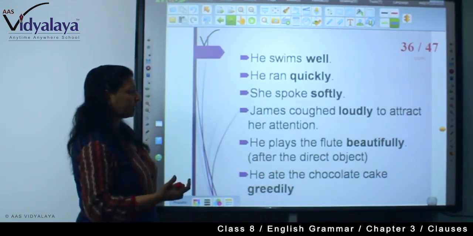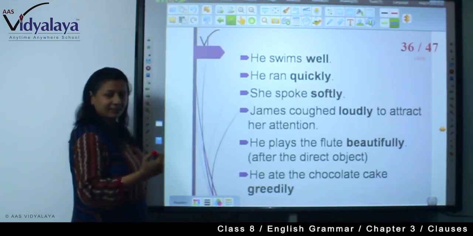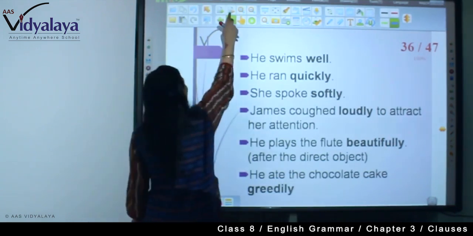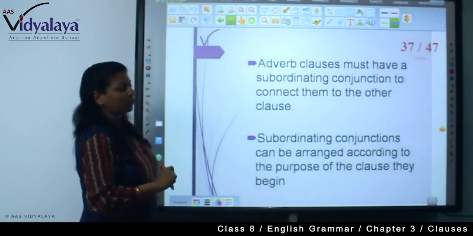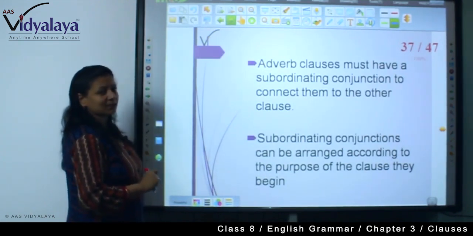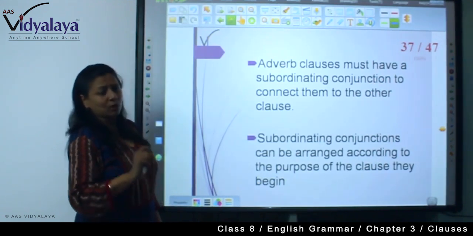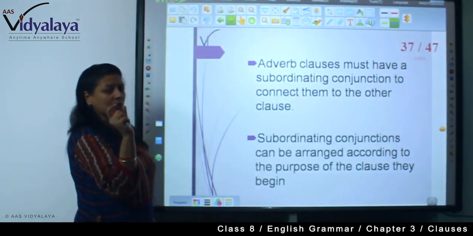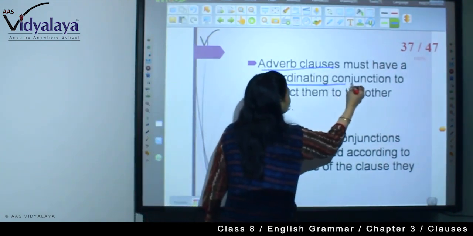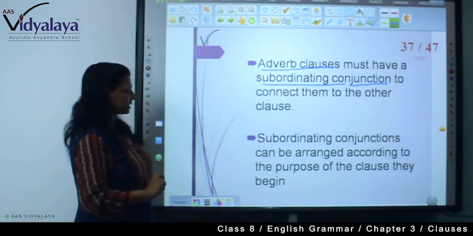James coughed loudly to attract her attention. He ate the chocolate cake greedily. So you are seeing chocolate cake greedily. All these are like adverbs. Now adverb clauses must have a subordinate conjunction to connect them to the other clause. So how are adverb clauses? It must have a subordinate conjunction. You know about the conjunction? That is a subordinate conjunction.